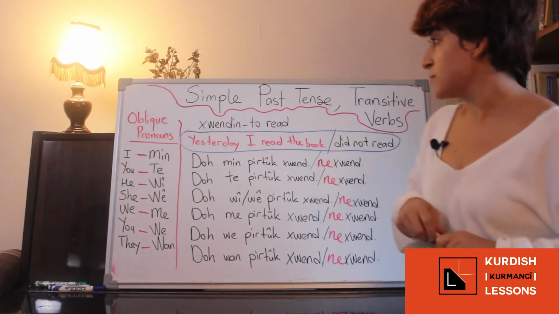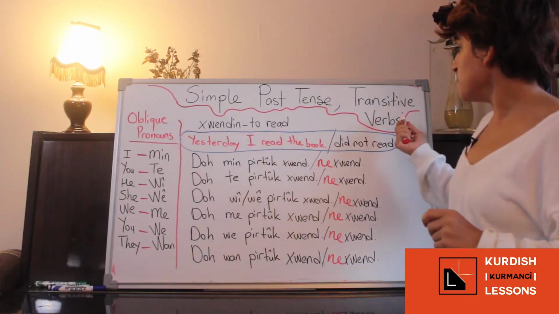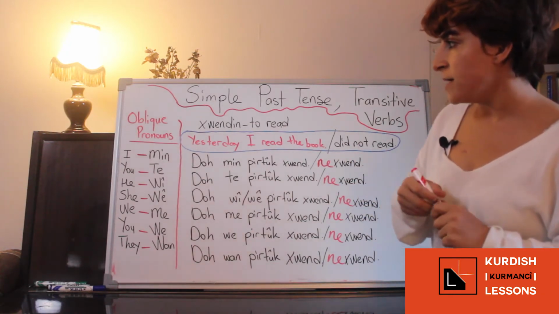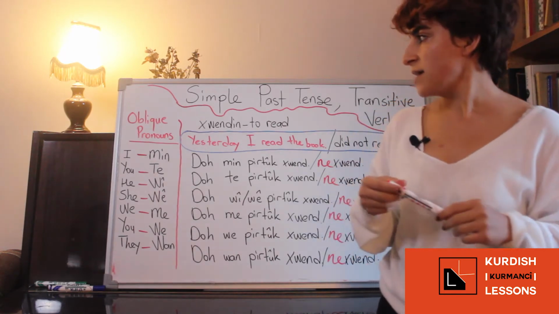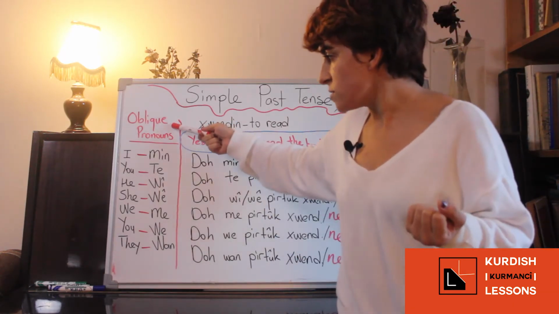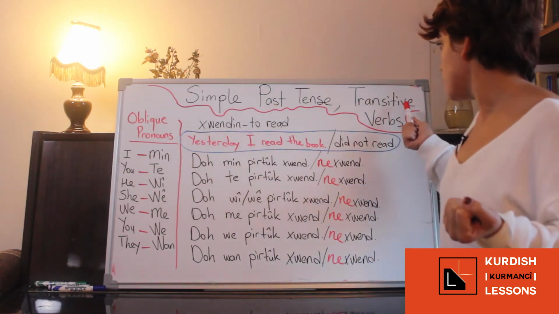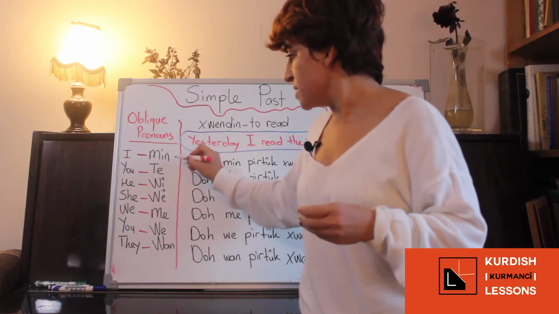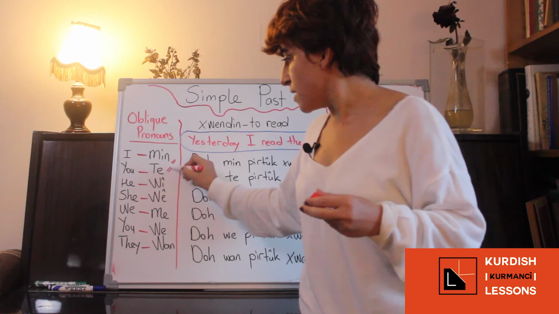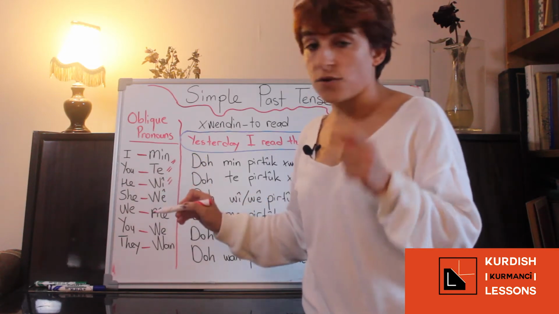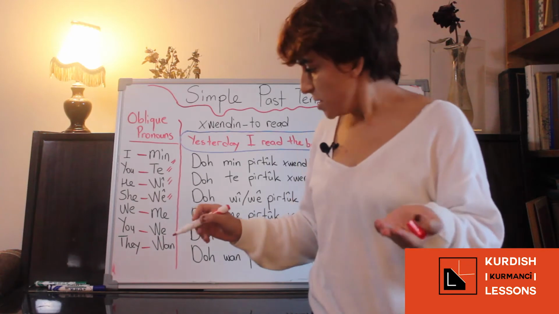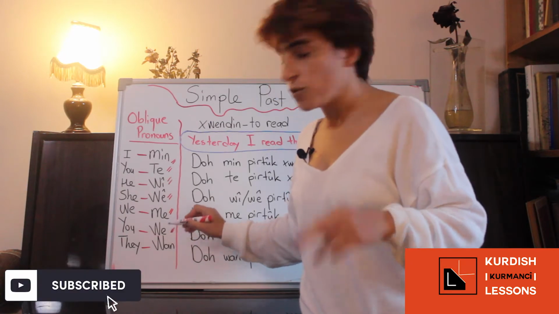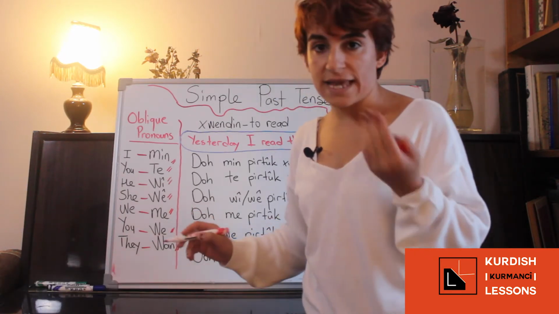Today we are going to speak about simple past tense again with transitive verbs, but we will discuss the negative form of this tense. If you remember, we said we have to use oblique pronouns if we use transitive verbs in the simple past tense, right? So our oblique pronouns are من for I, te for you, we for he, we for she, ما for we, we for you plural, and one for they.